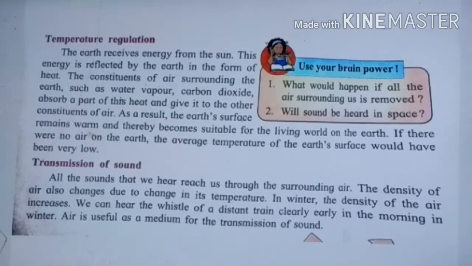Whereas if you do the same thing in summer season, what happens? The density of the air decreases, therefore the clarity of the sound which we are able to hear decreases somewhat. We couldn't hear the sound as clearly as we are able to hear in winter season. So air is what? Air is a useful medium for the transmission of sound. Air acts as a medium for transmission of the sound.